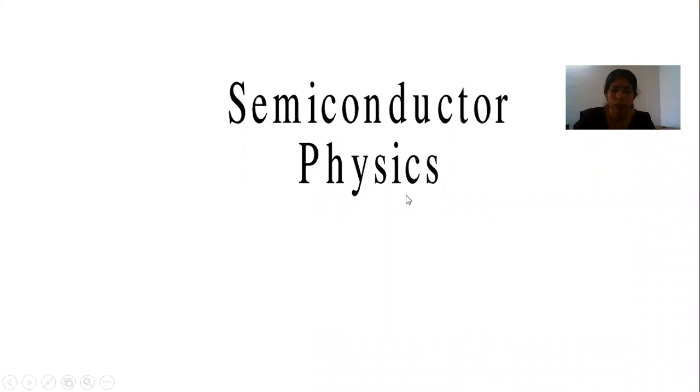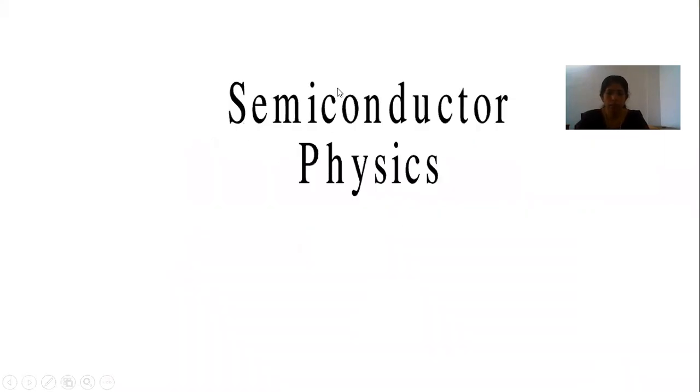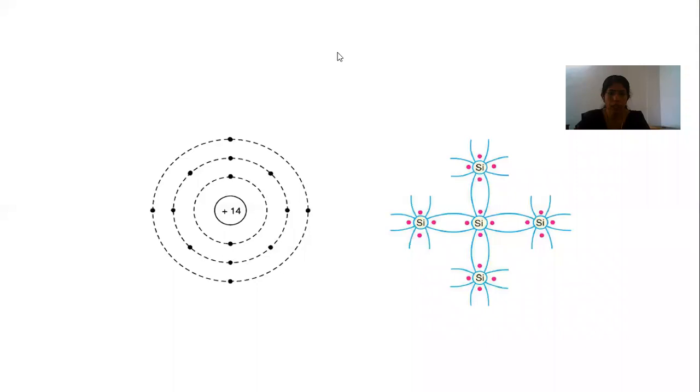Okay, now we are going to study about semiconductors. In this, you can see there are three orbits for an atom. It's the atomic structure, or crystalline structure, of a silicon atom, in which you can see only four electrons in the outermost orbit.